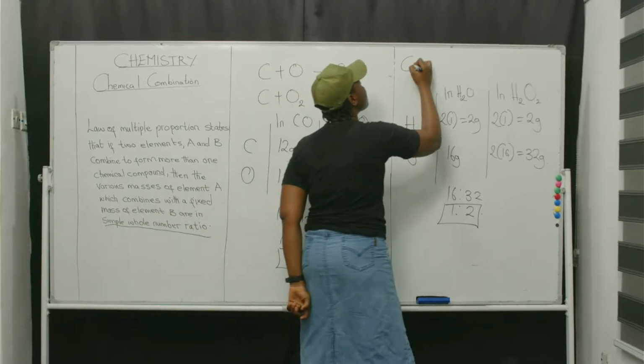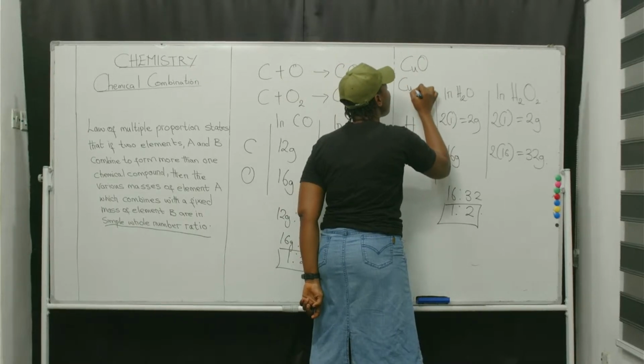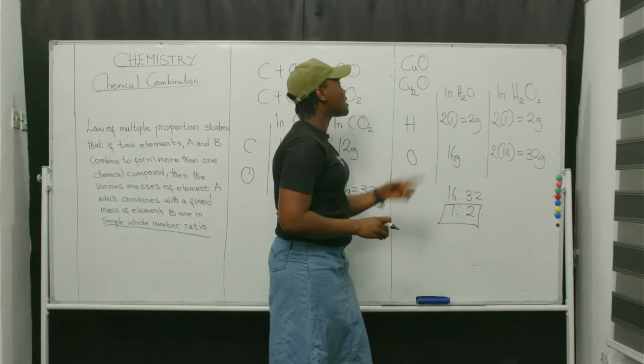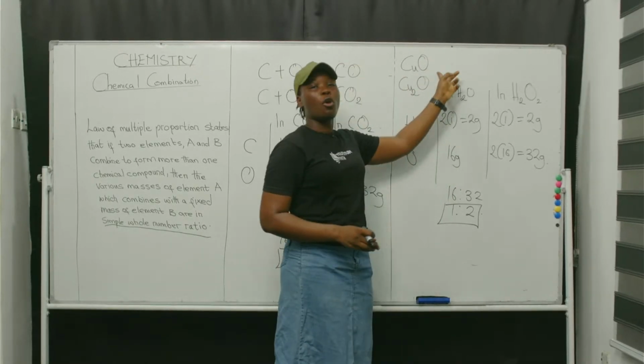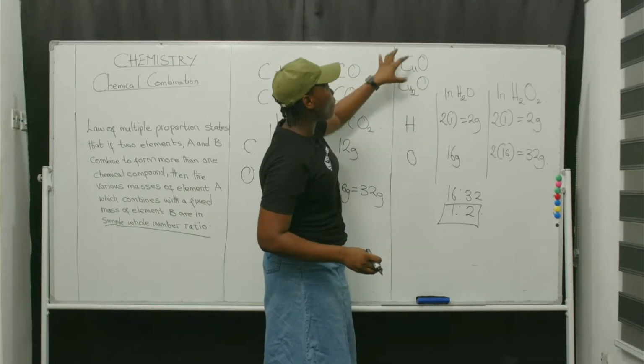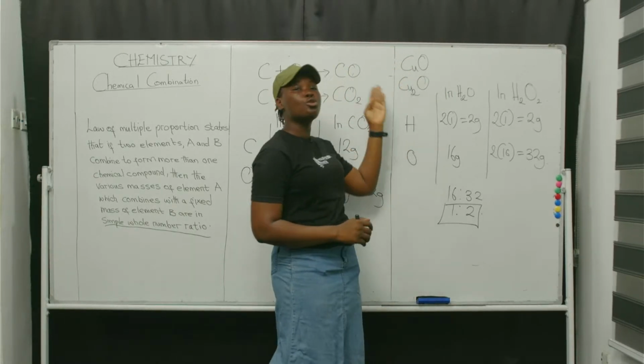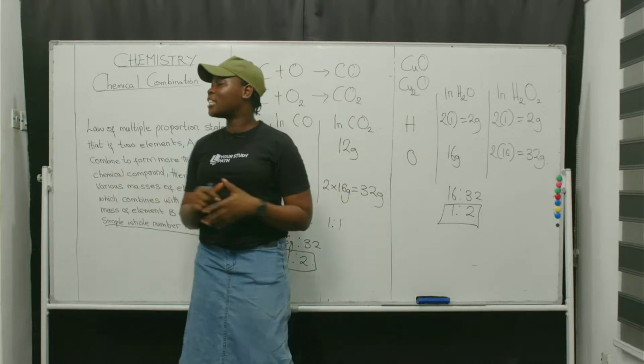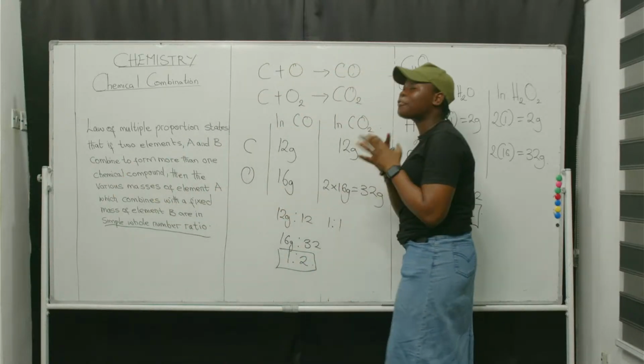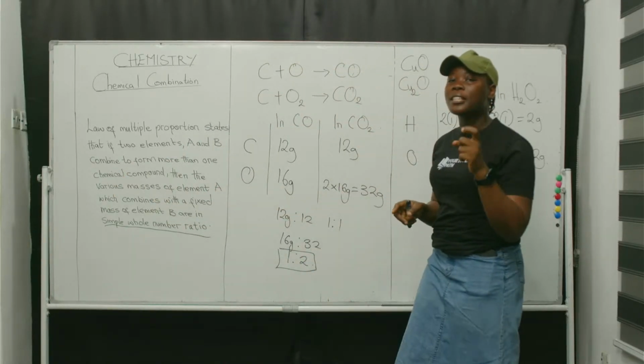Also in copper oxides, you can see from here that the fixed mass will be that of oxygen, and it will vary in copper, and they are in simple whole number ratio, 1:2. Basically, the law states that if two elements A and B